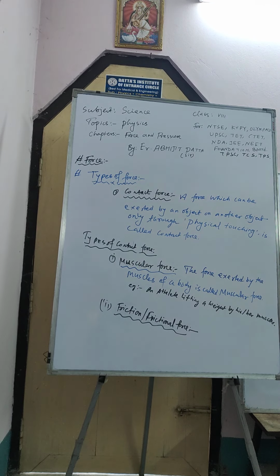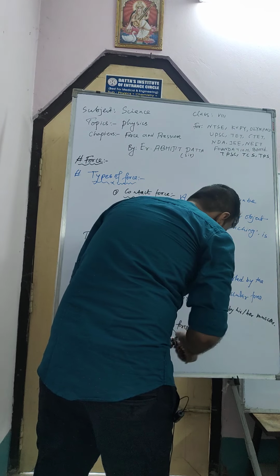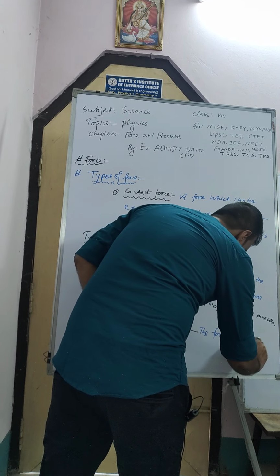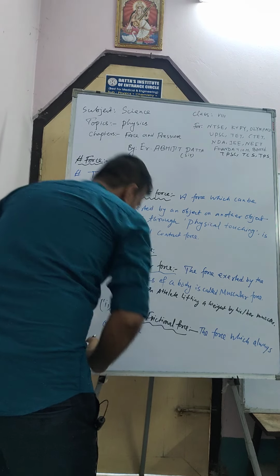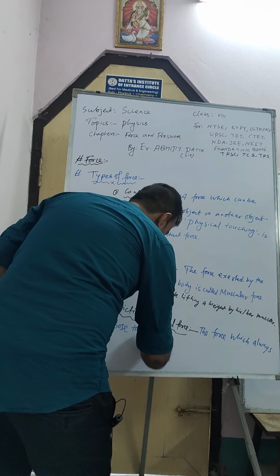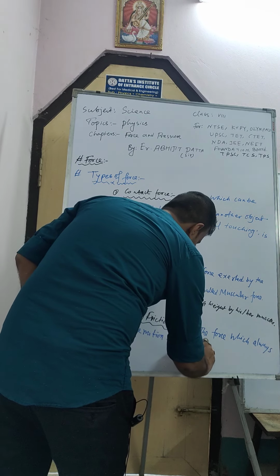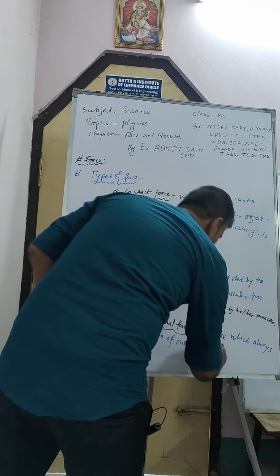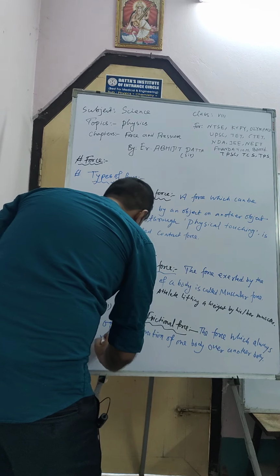The force which always opposes the motion of one body over another body. What is the example? The example is here.